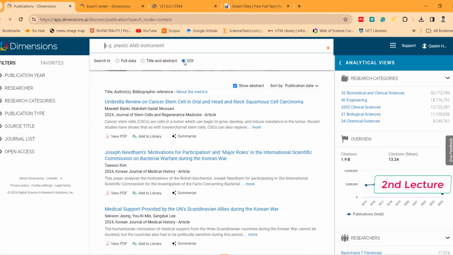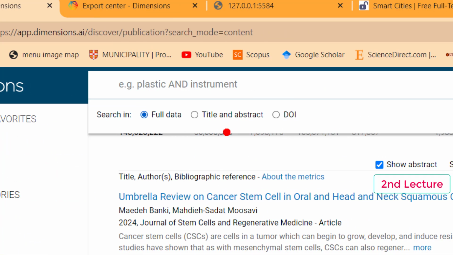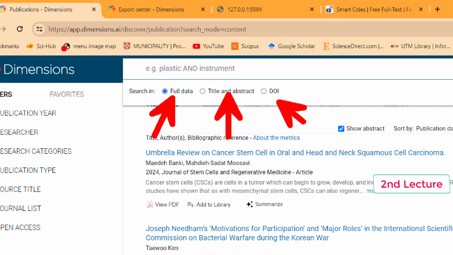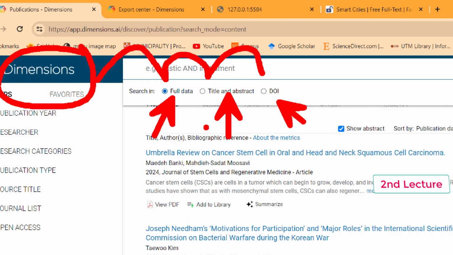As explained before about the search inside Dimensions, when you click on search, you can search depending on the DOI, you can search in title and abstract, or you can search in full data. It means exactly there are three options for search inside Dimensions.